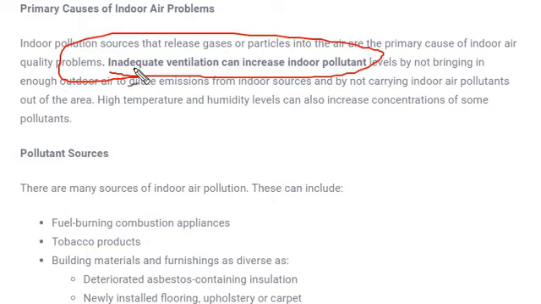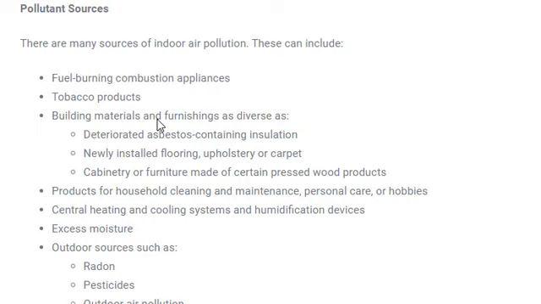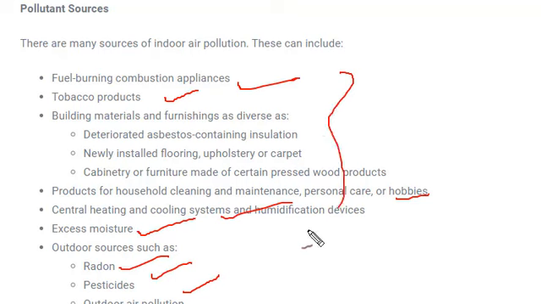So if ventilation is proper, then the pollutants might move out of the house. Next is the pollutant sources. There are several sources of pollutants like fuel burning, combustion appliances, tobacco products, building materials, products for household cleaning and maintenance, central heating and cooling systems, excess moisture, and outdoor sources like radon, pesticides, and outdoor air pollution. So we have lots of sources of indoor air pollution, and especially there is one more source, that is asbestos.